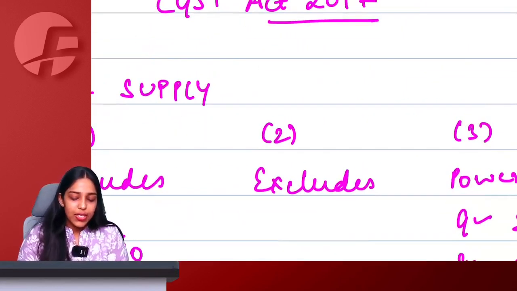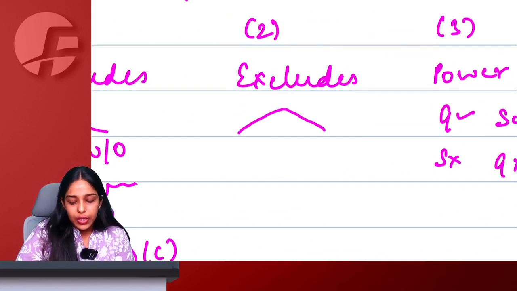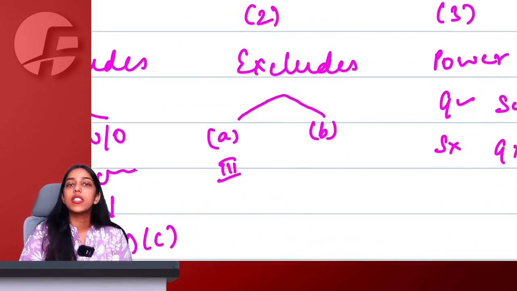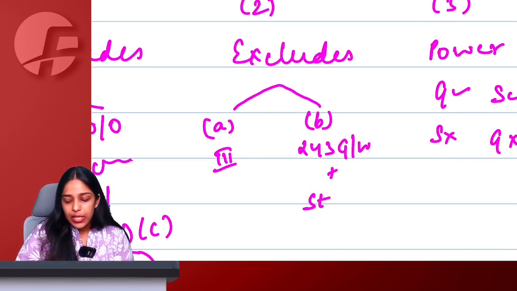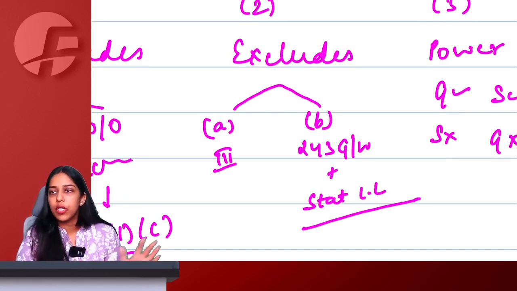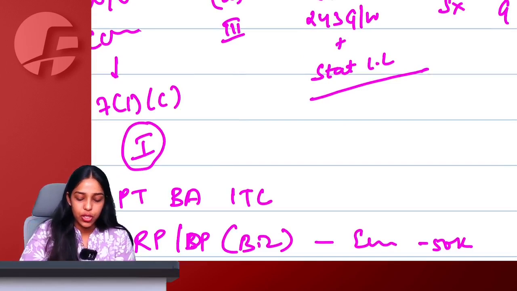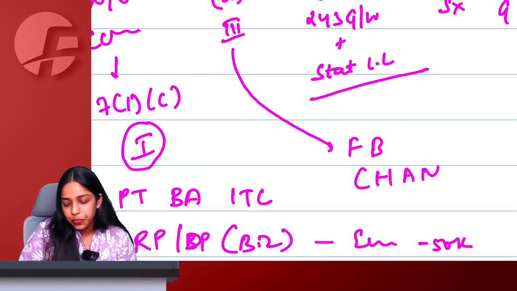Talking about section 7.2, supply excludes. 7.2a is the Schedule 3 negative list and 7.2b are extra notified services by government, which is article 243 GW and state liquor licenses by government. These are neither supply of goods nor supply of services, hence no GST is going to be charged. Talking about Schedule 3 negative list.